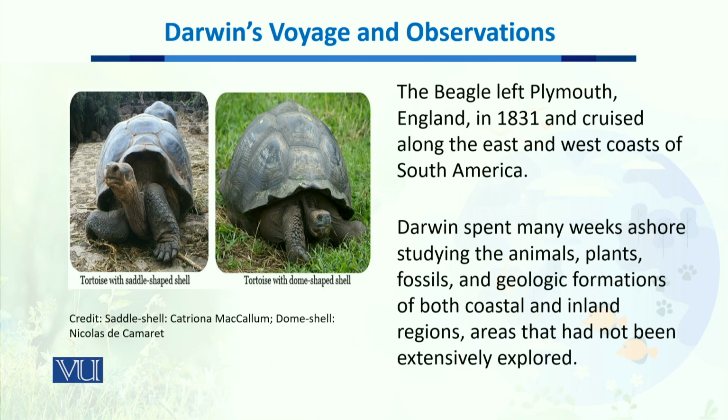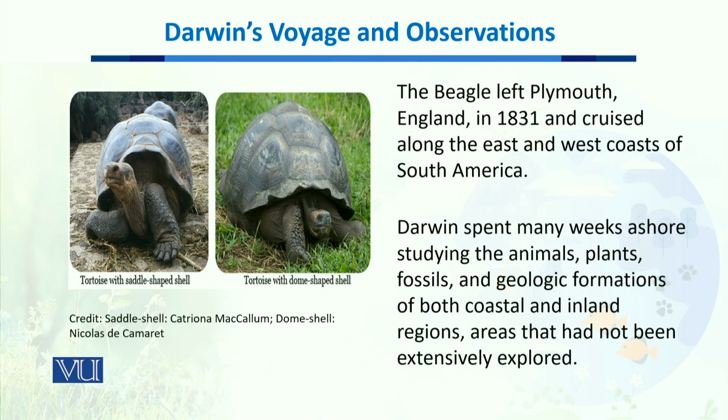The ship, the Beagle, left England in 1831, and it started cruising along the east and west coast of South America, where Darwin spent many weeks on the shore, studying different animals, plants, the fossils of those animals, and different geological formations of coastal and inland regions, areas which were not explored extensively before.